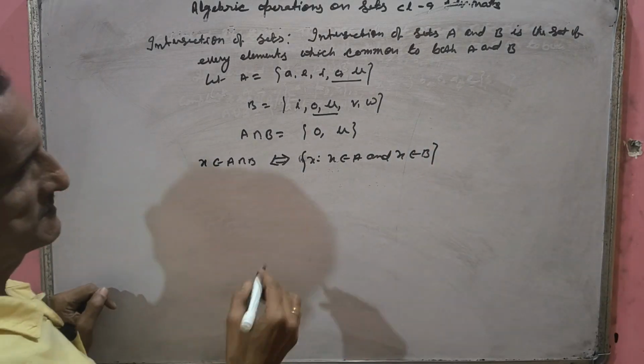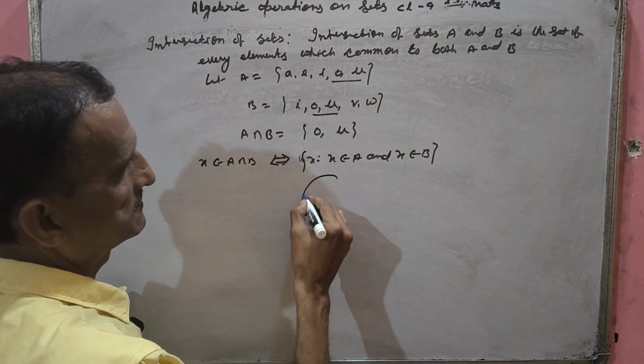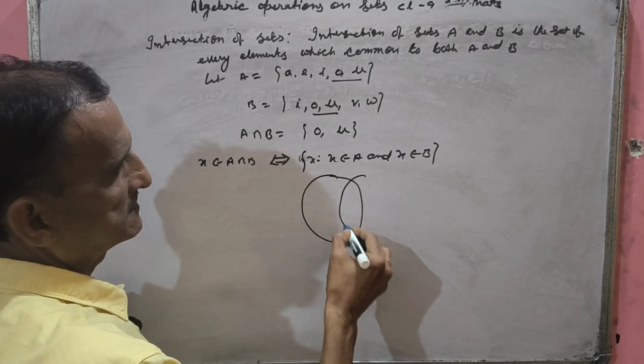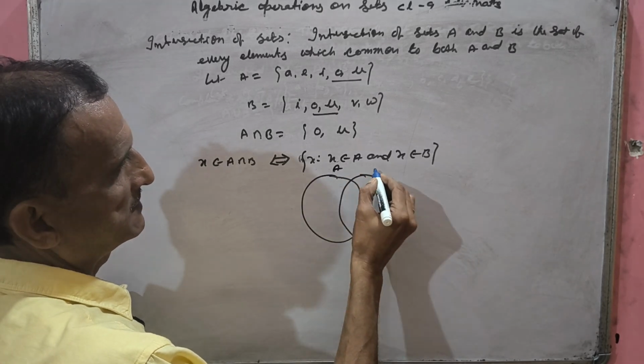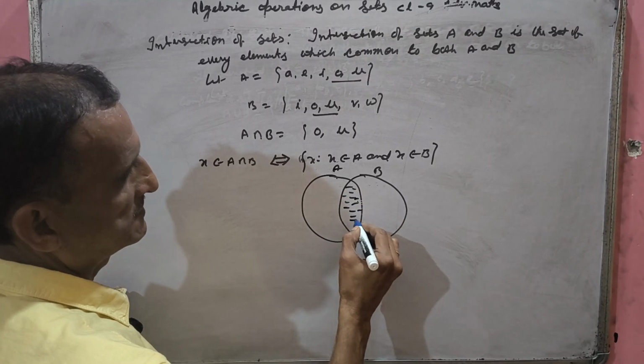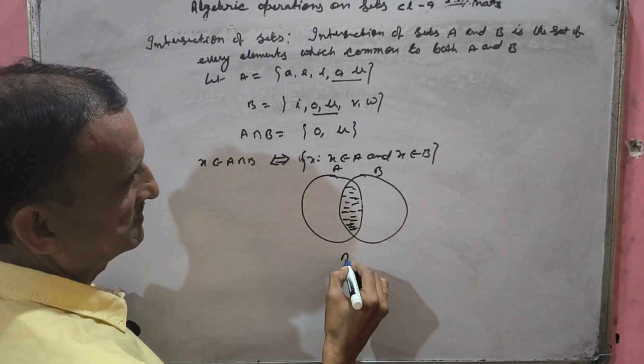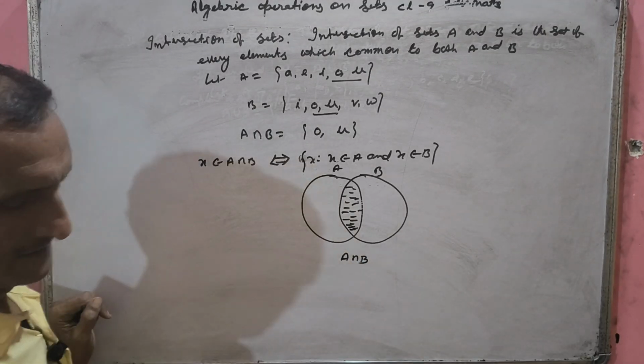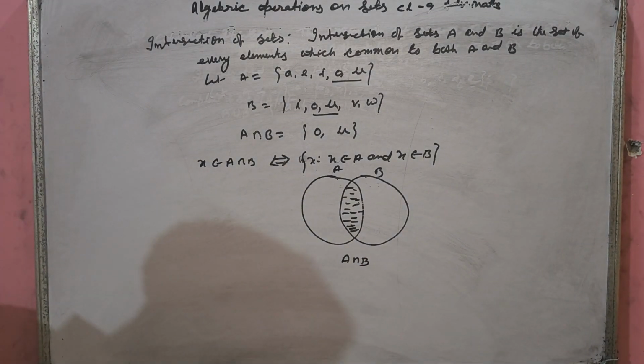Must be. You can explain it with the help of a Venn diagram also. Let us consider two sets A and B. The common elements of both A and B, this shaded portion only. Only this shaded portion represents A intersection B. Understood? Which are common to both A and B.